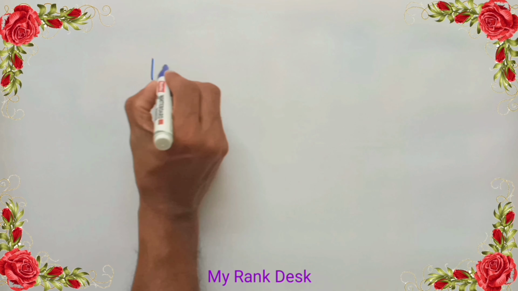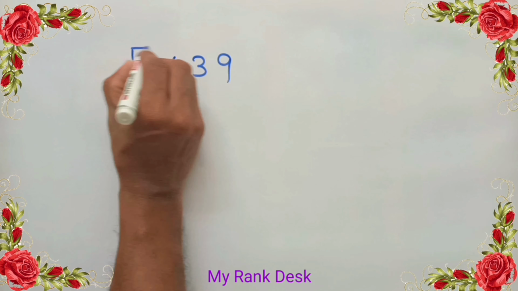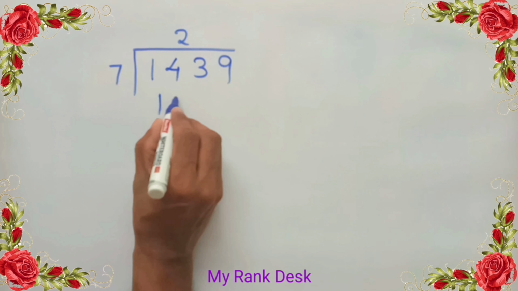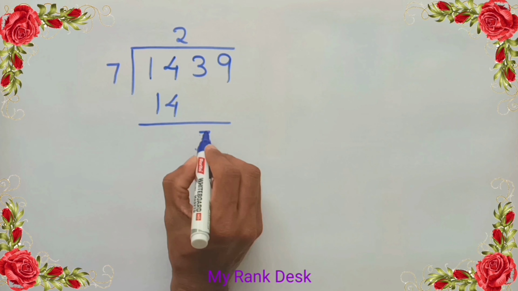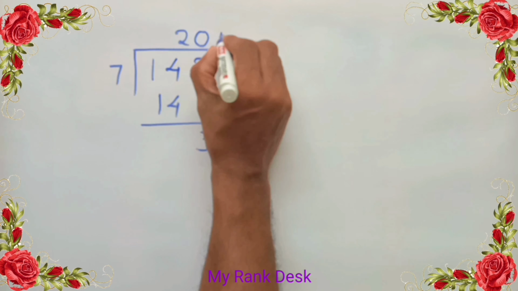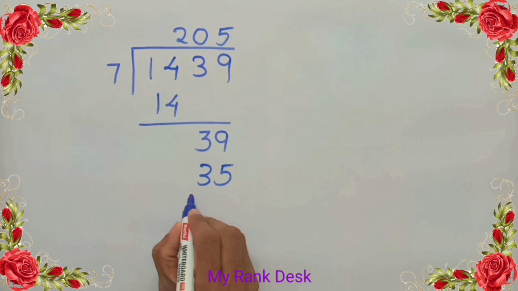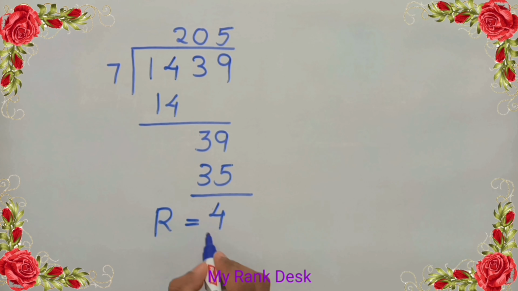Let's solve the problem. Divide 1439 by 7. 2 times 7 is 14, remainder 0. Drop down 3. 3 is less than 7, so put a 0 at the quotient and drop down 9. 5 times 7 is 35. 39 minus 35 equal to 4. The remainder we get is 4.